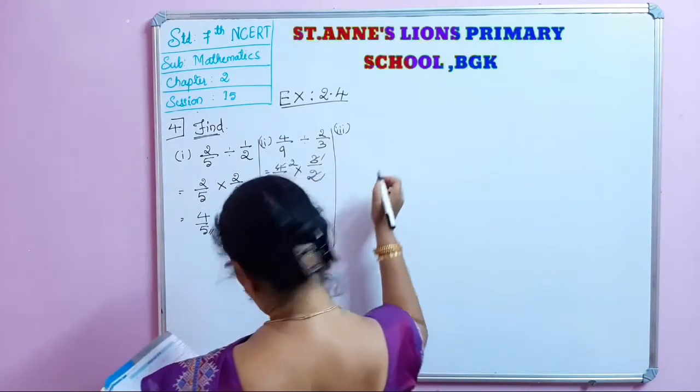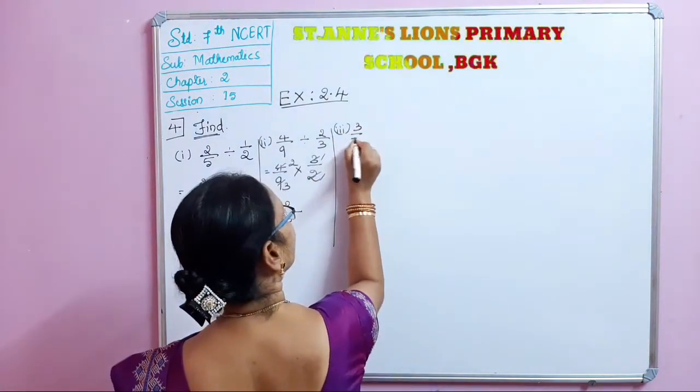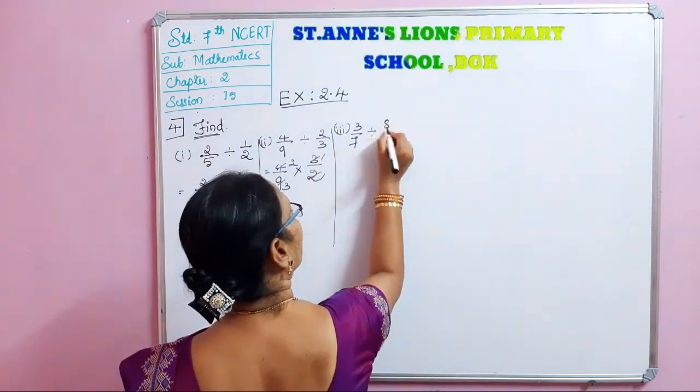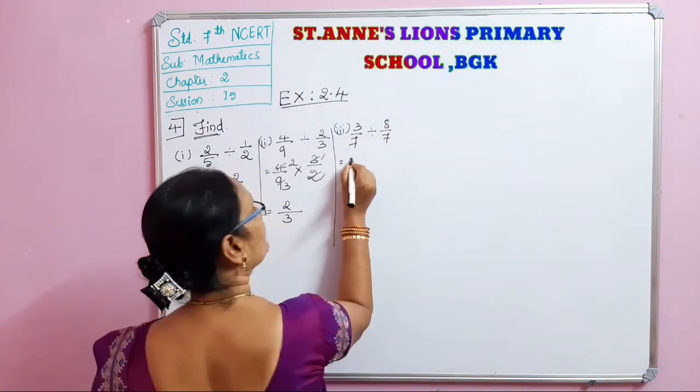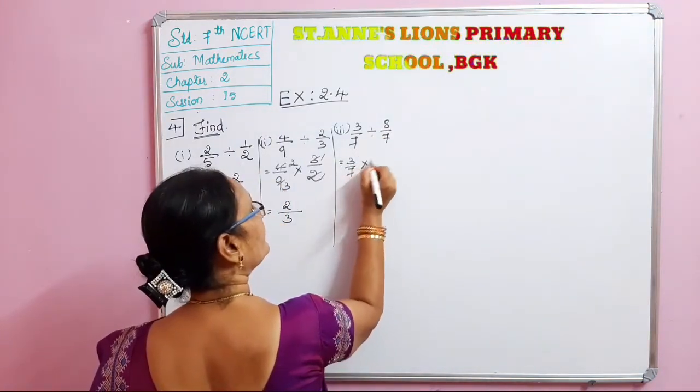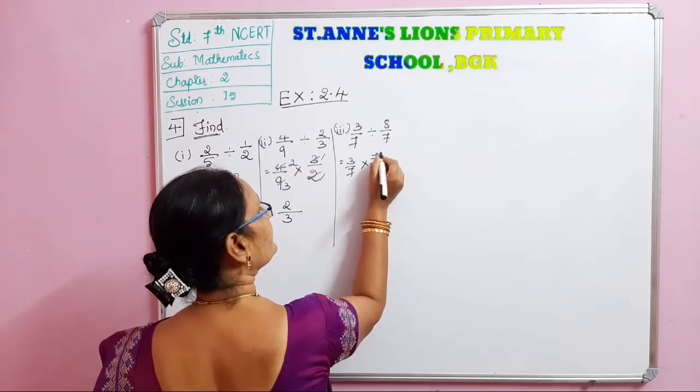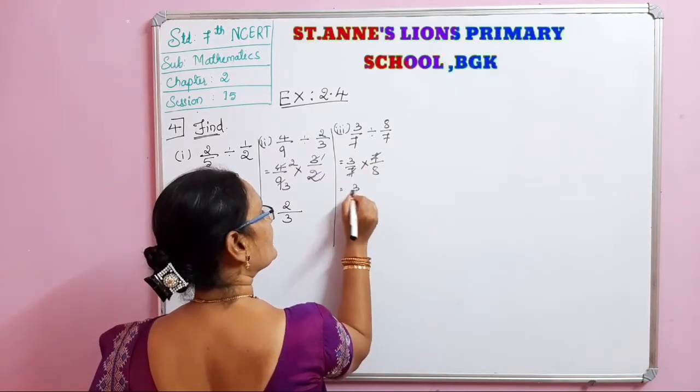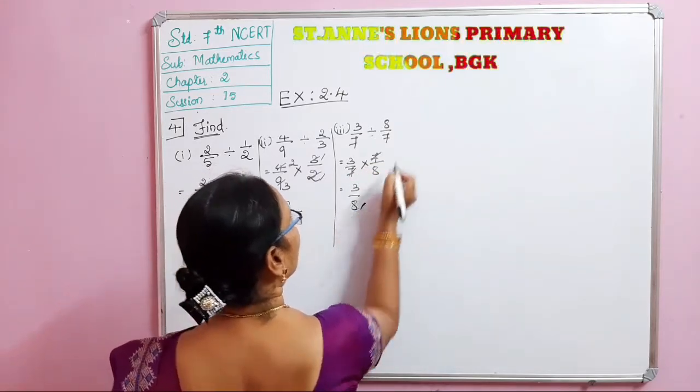Next, 3 by 7 divided by 8 by 7. 3 by 7 into 7 by 8. 7 7 got cancelled. Answer is 3 by 8.